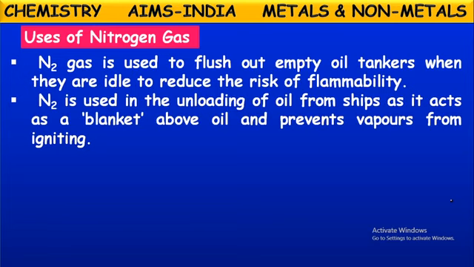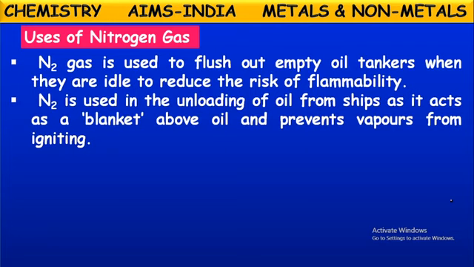Nitrogen is used in unloading of oil from ships, as it acts as a blanket above the oil and prevents vapors from igniting. Yes, while unloading inflammable oils like petrol and diesel from the ships, they use this nitrogen gas over them. They blow this nitrogen gas over those liquids. As these liquids evaporate, they may catch fire immediately and can cause explosions and fire accidents.